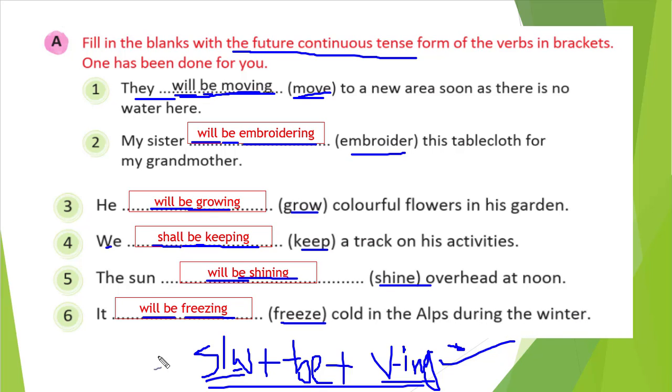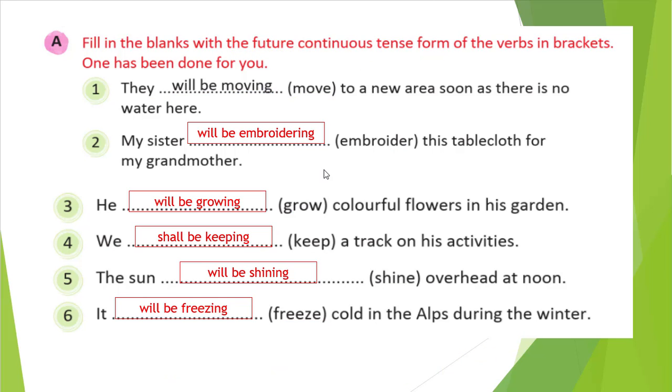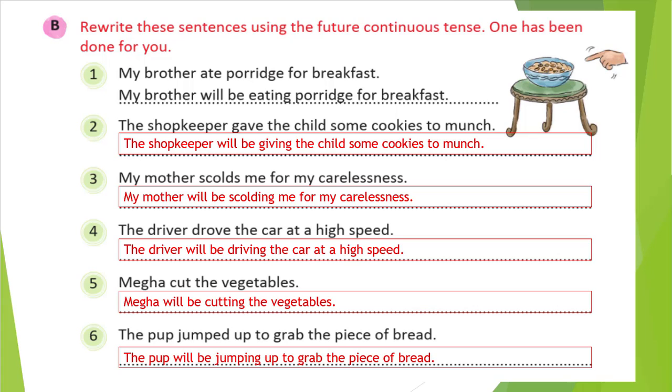So we have only used shall or will plus be plus verb with ing. That is all we wrote in this exercise. That is all they asked, and we have created the future continuous tense. Okay. So let's see the further exercise, that is exercise B. What we need to do here, let's see.